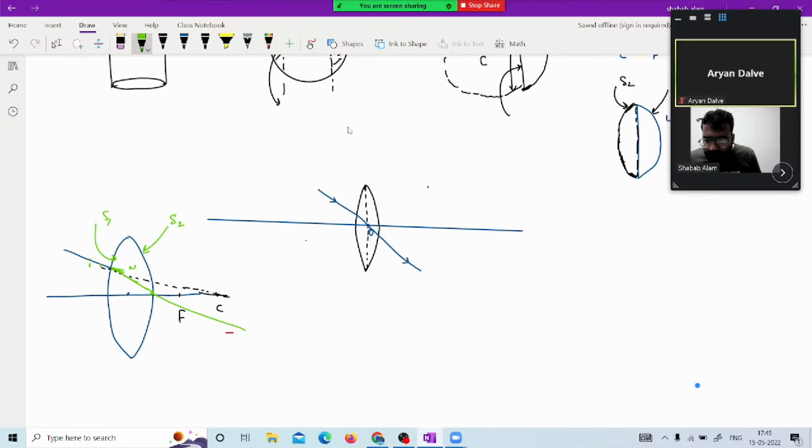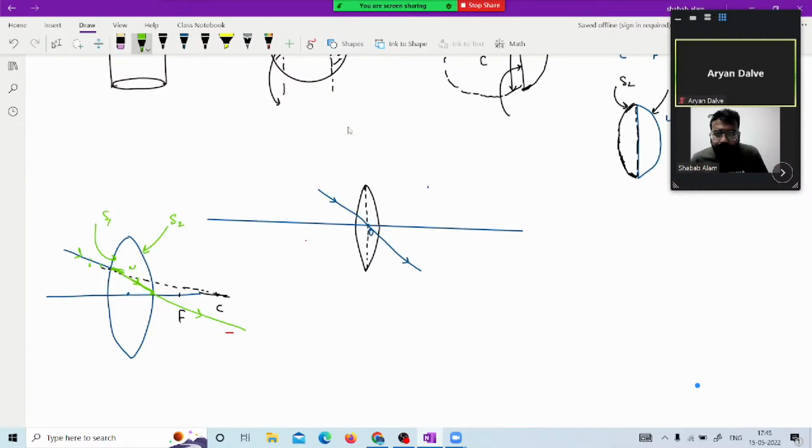So this is actually the refracted ray in the medium, in between the lens. That ray will deviate slightly and become parallel again. And if the lens thickness is assumed to be very small, then this ray and the parallel ray are assumed to coincide, and that is actually a straight line.